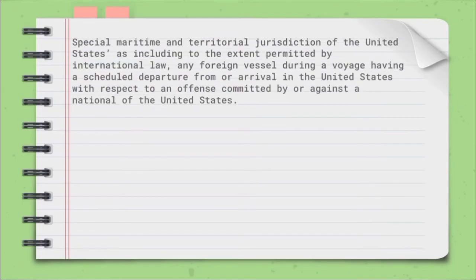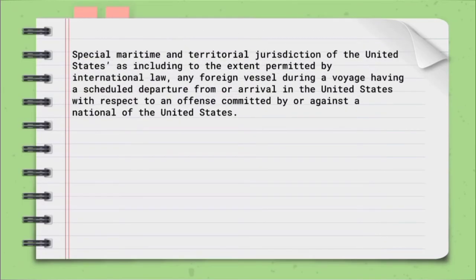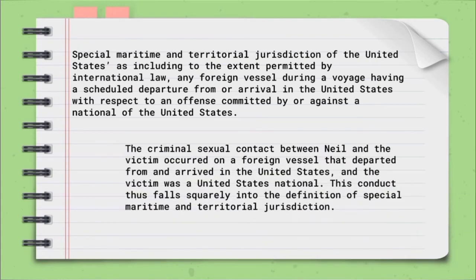Special maritime and territorial jurisdiction of the United States extends, to the extent permitted by international law, to any foreign vessel during a voyage. This means the sexual contact between Neil and the victim occurred on a foreign vessel that departed and arrived in the United States and the victim was a United States national. This conduct thus falls squarely under the definition of special maritime and territorial jurisdiction.